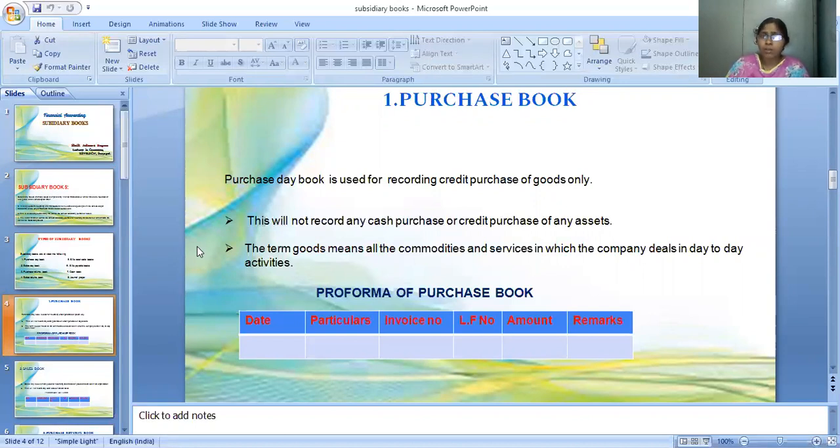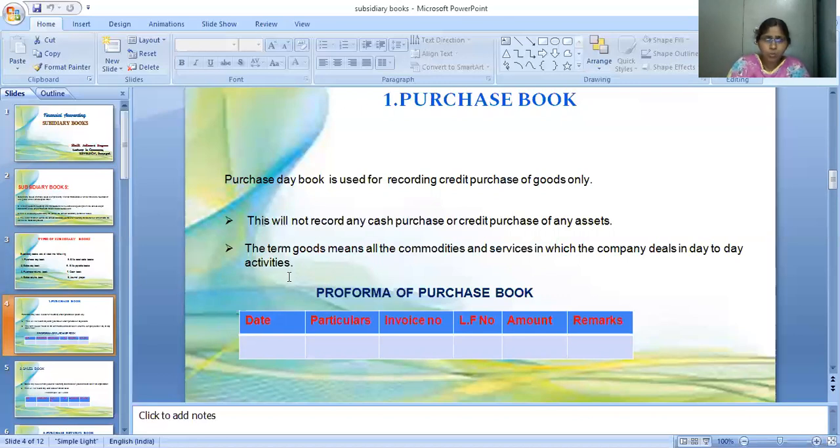This book will not record any cash purchase or credit purchase of any assets. We cannot take into consideration the purchase of an asset. Only if we purchase goods can we write it in the purchase book. So if we are purchasing any asset, we cannot write it in the purchase book. Only credit purchases of goods we write in this purchase book.